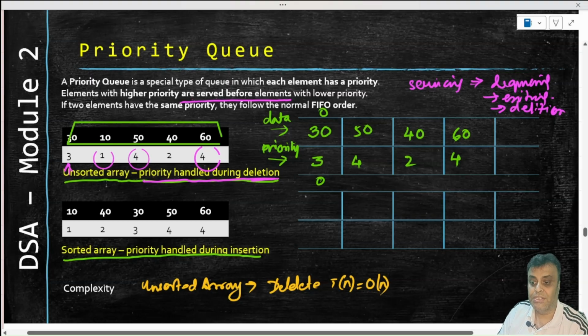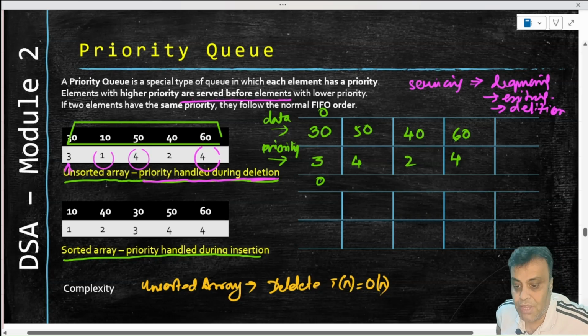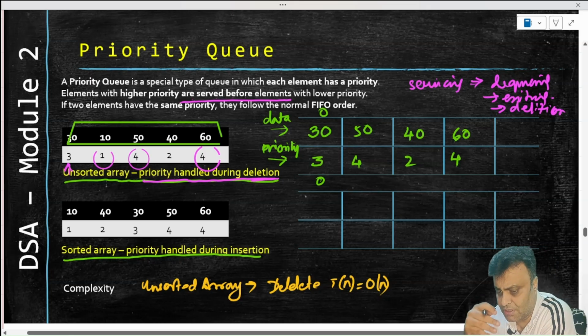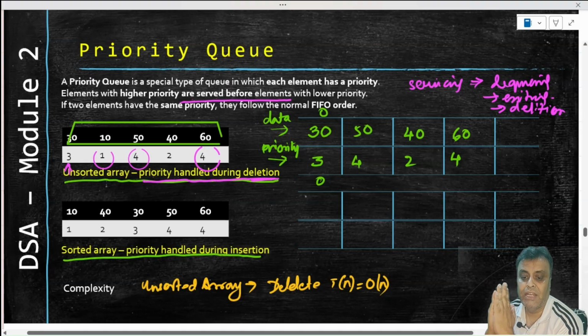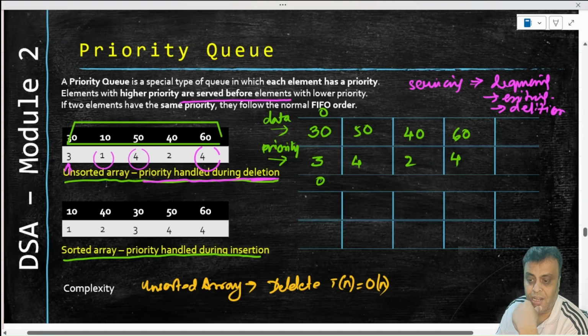I hope you can understand that because we are going to give back basis the priority, we reach the priority through a loop, and we will see the algorithm later. We will also need to shrink the array so that it doesn't have any blanks, and that's why we have to run a loop, and running a loop will mean order of n. The space complexity will still remain order of 1, right?